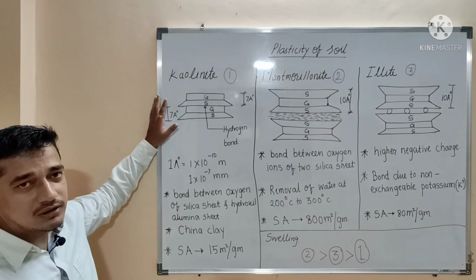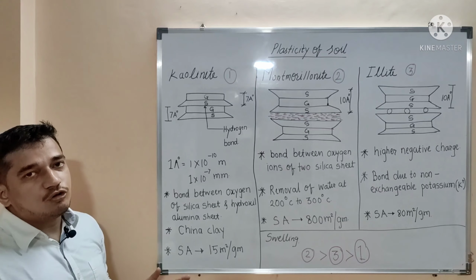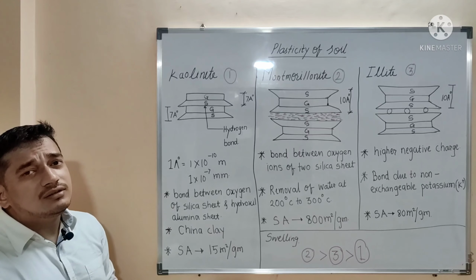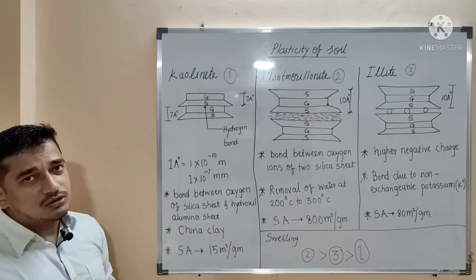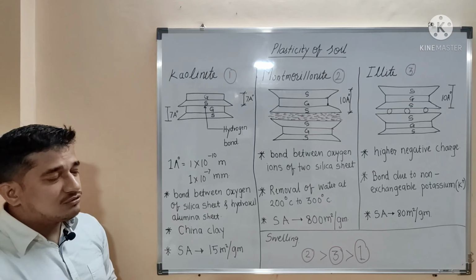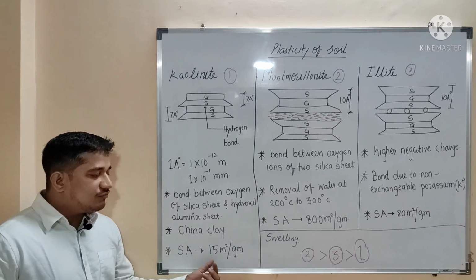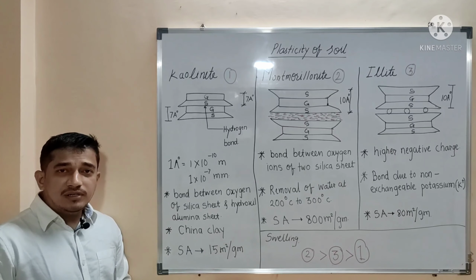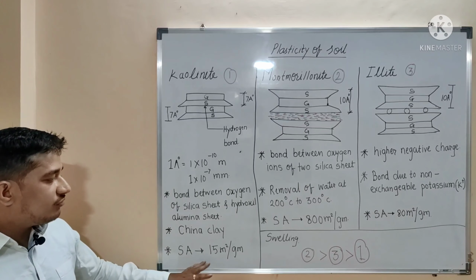Okay, so this mineral is generally present in china clay, so we can make pots out of it because it does not swell, it just has plasticity. So there is no swelling, no shrinkage, so it will be plastic. That's why it can be feasibly used. The surface area of this mineral is 15 meter square per gram. It means that if you take 1 gram of soil, it will have 15 meter square of surface area.